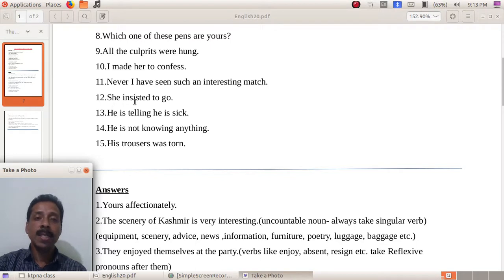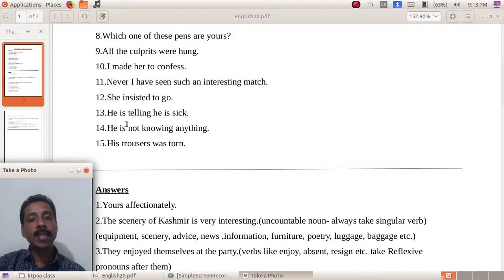She insisted to go. Is there anything wrong? Okay, after insisted, it should not be an infinitive, it should be the ing form. So keep in mind, after the verb insist, the verb should be ing. We cannot use the infinitive. So she insisted going. Whatever verb we use after insist should be in its ing form.